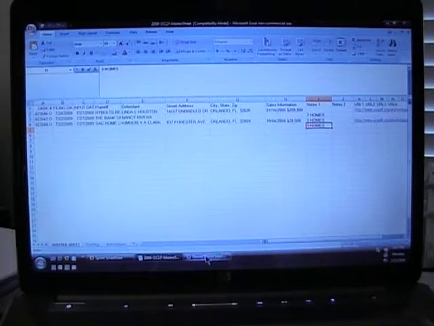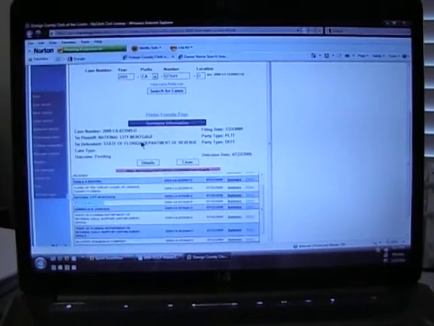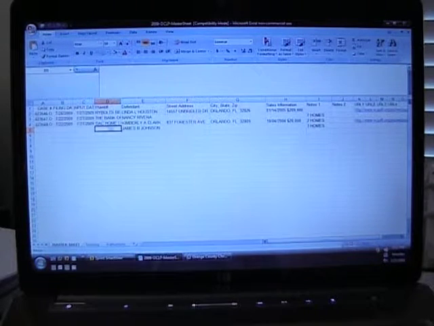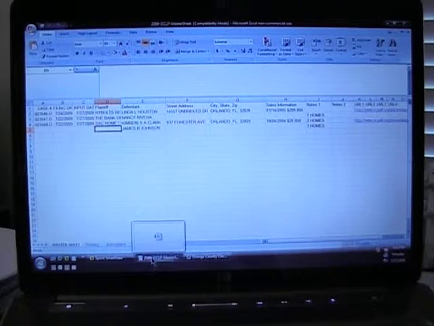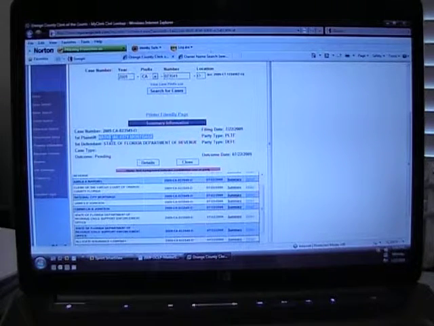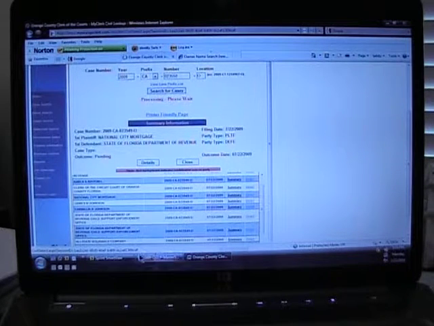And I made a mistake there. When I first copied that, I should have brought it and put it in the Excel spreadsheet, so I don't have to go back and forth, and it saves time. So I'm going to go ahead and just put the name in this instance. National City Mortgage. I see there that the case number ends in 49, the file date's 2/2. So up here, while I'm putting in the spreadsheet, I'm going to put 50 in, if you follow, so that way it's going to the next case.